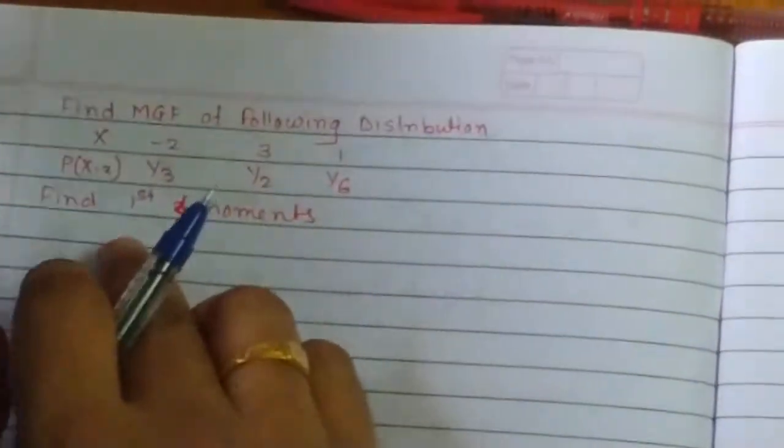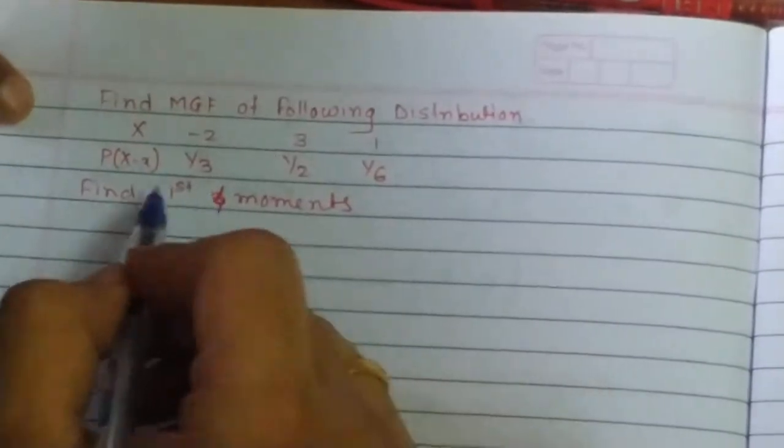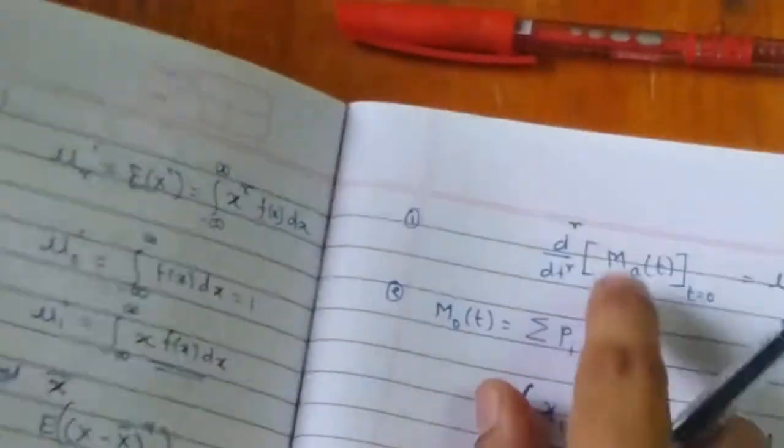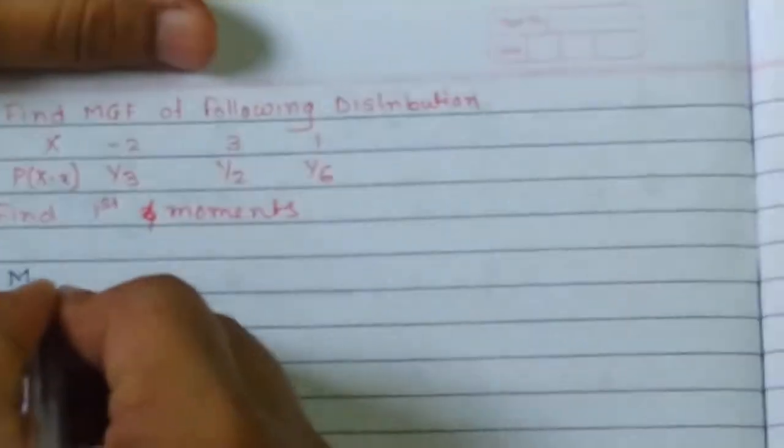Welcome to the next example. Find the moment generating function of the following distribution, and we have to find out the first 4 moments. Now in this problem, I am not going to deal with this particular formula. I would like to deal with the expansion of each term of the moment generating function.